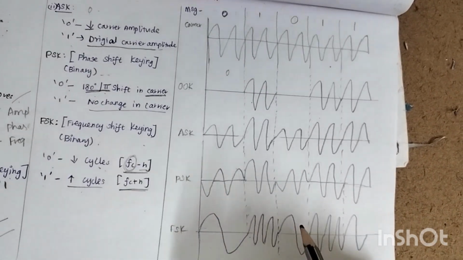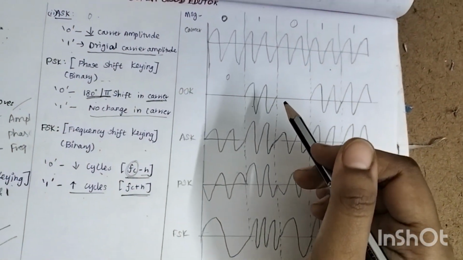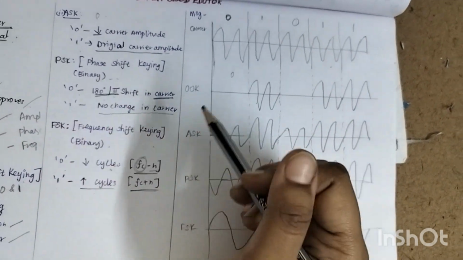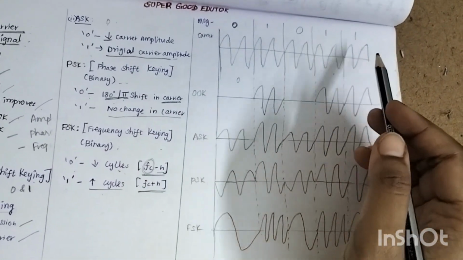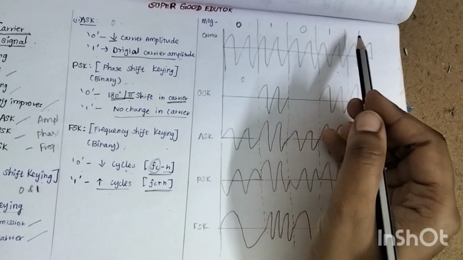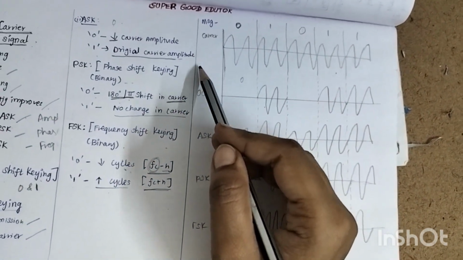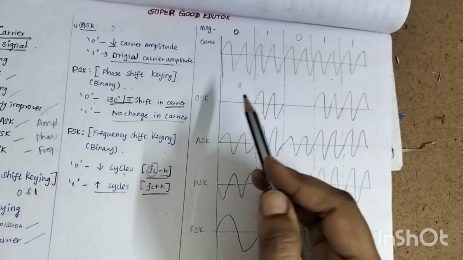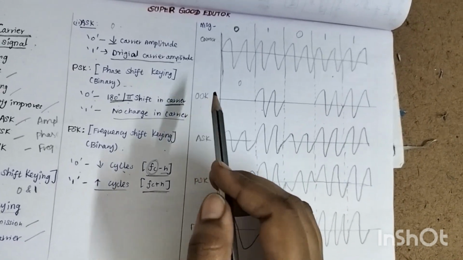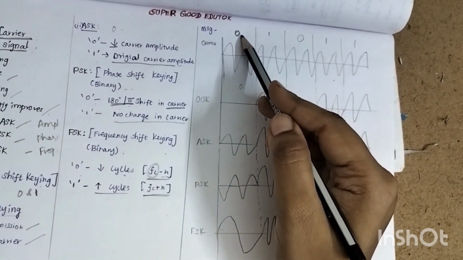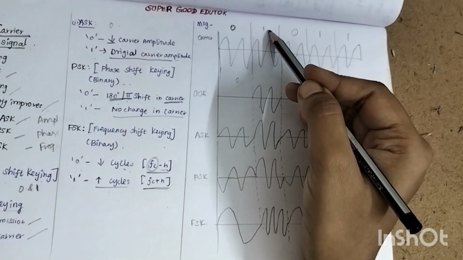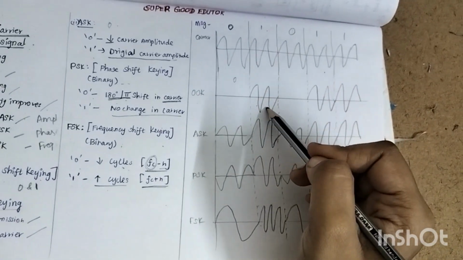Okay, I have made a graphical representation for these binary modulation techniques we discussed so far. First of all, we consider the message signal. Here I have taken the message signal as 01011, and I have taken a simple carrier wave. Coming to the OOK, on-off keying, you can see when the value of the message signal is 0, there is no signal here. When the value of the message signal is 1, the carrier is transmitted as it is.